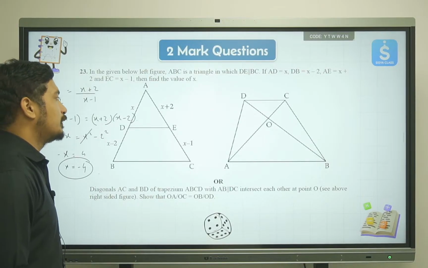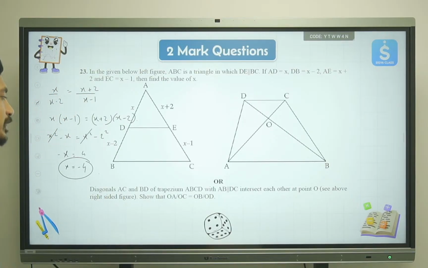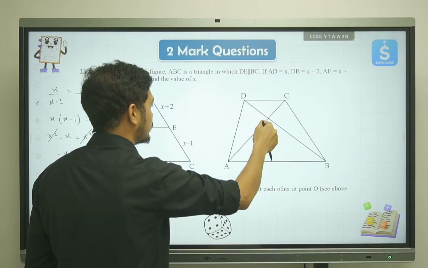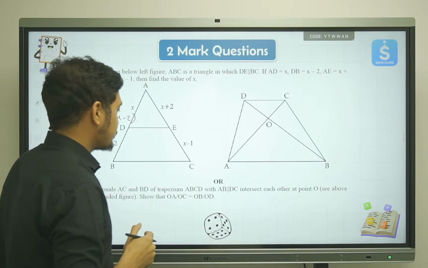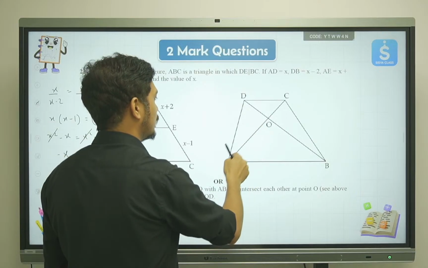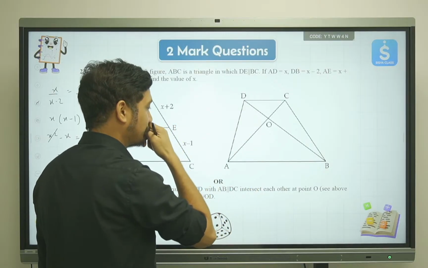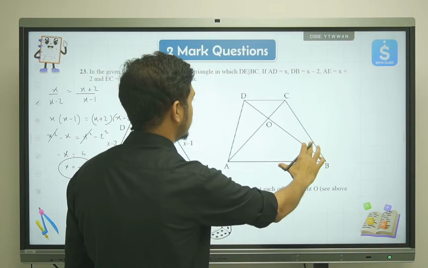Okay, moving ahead to the next part. Then we have diagonals AC and BD of trapezium ABCD with AB parallel to DC intersecting each other at point O. So the diagonals of this trapezium are meeting at point O. See the right sided figure. Show that OA upon OC is equal to OB upon OD. So basically they are coming from this triangle and this triangle.